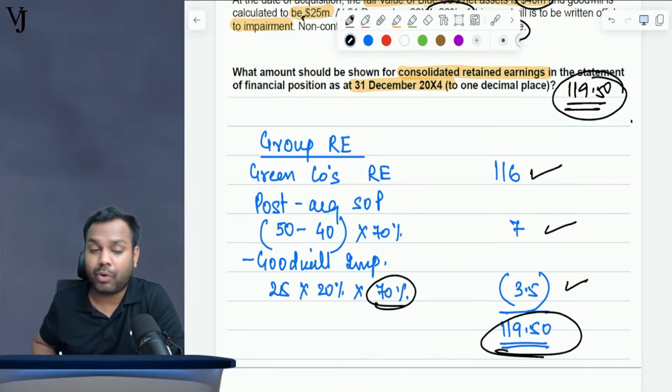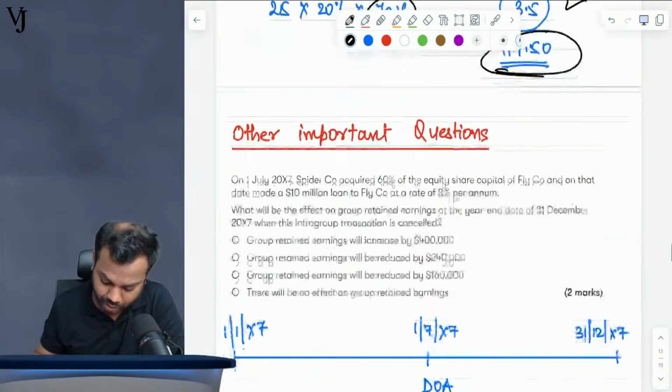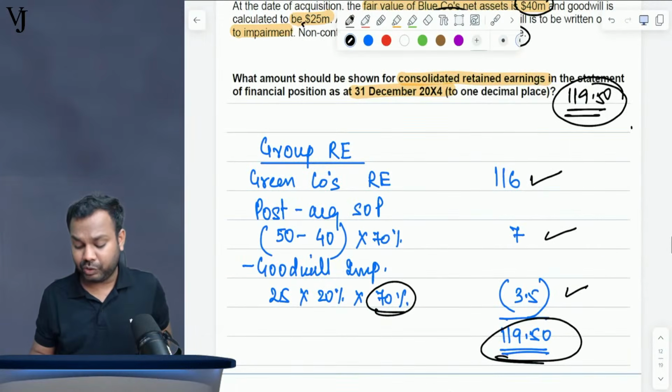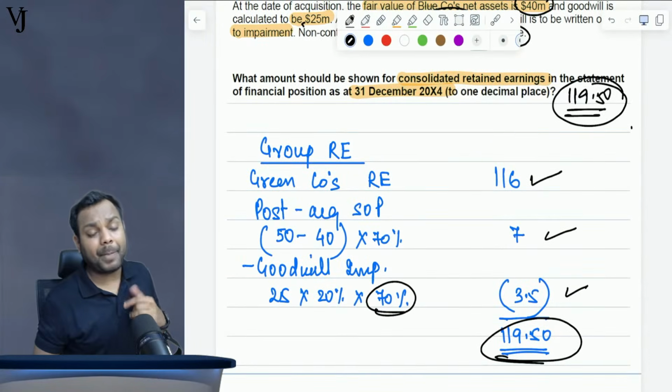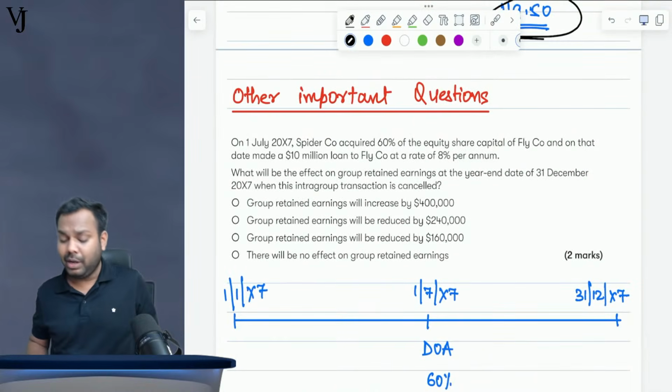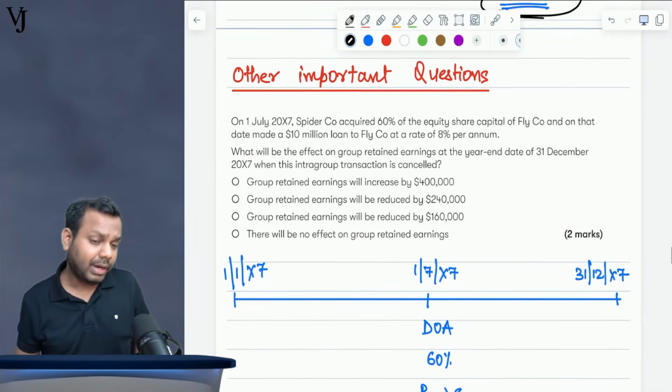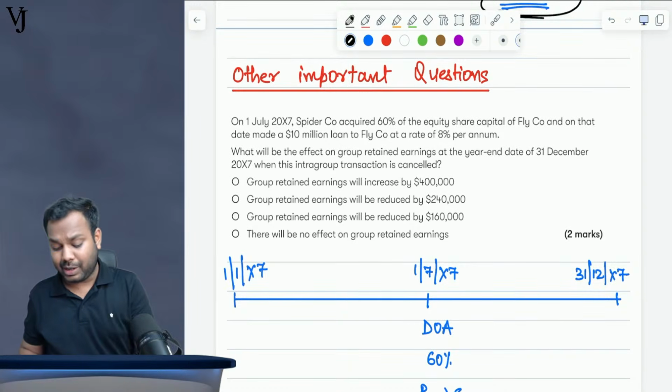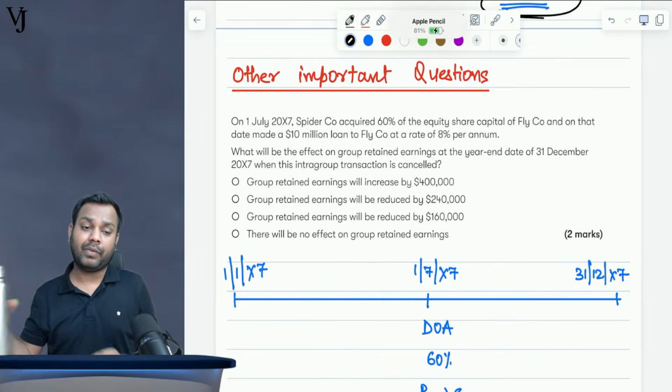I hope it is clear to all of you. Now, these are the questions which I have identified from the past papers, but now there are some other questions which I have identified, okay, and which I believe are important for today's discussion. There are some other important questions also which I have identified for you guys, okay.